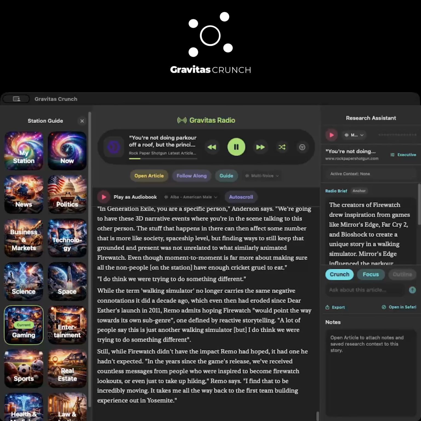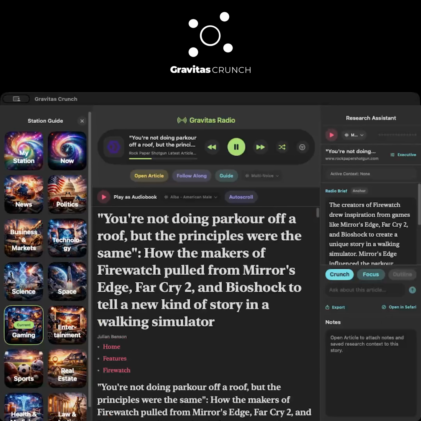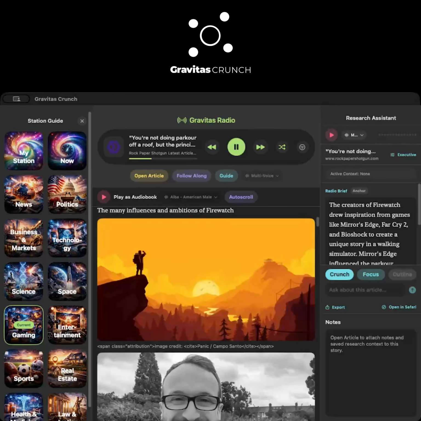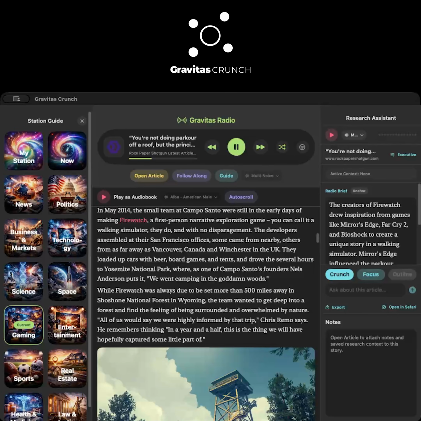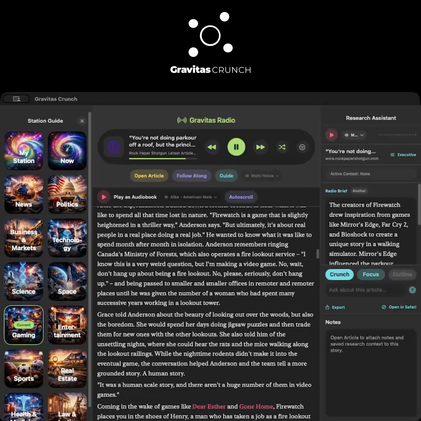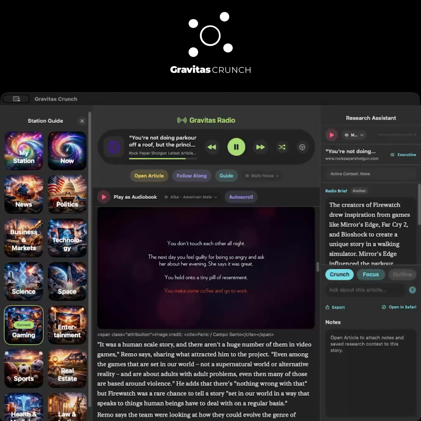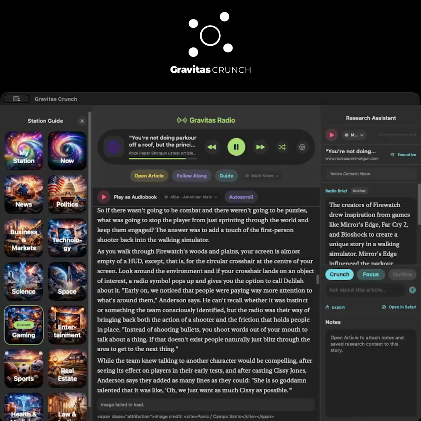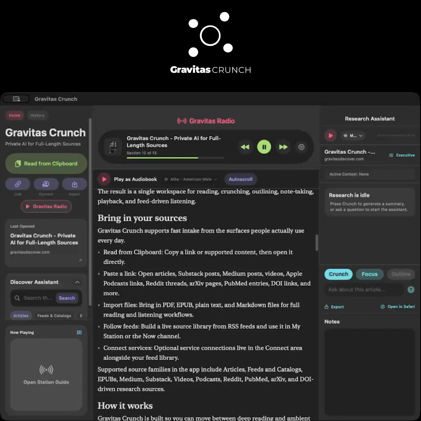Gravitas Crunch is built for working sessions, but it also gives you portable outputs when you need them. Copy transcript. Grab the current research conversation in plain text. Export PDF. Create a shareable research export from the current conversation.